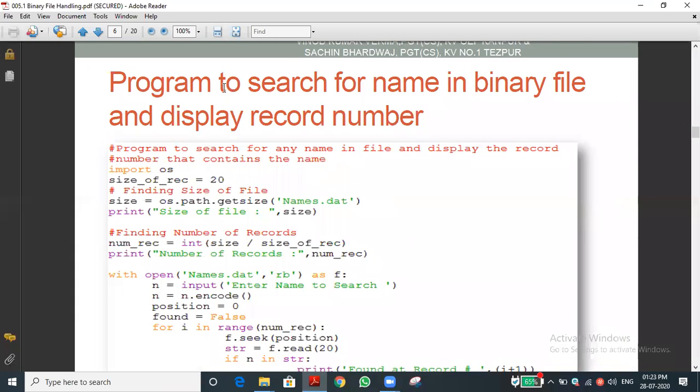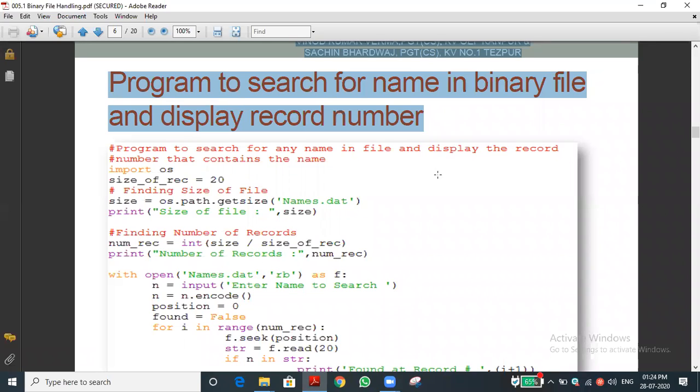Now you can see this is the program to search a name in a binary file and display the record number. In the previous program, what did we do? We gave the record number and got the name of the record, the data which we stored in the record. Now we are giving the name as an input, and then we have to find in which location, which record number, the name is located. Here we give the name as input and get the record number. Have you understood the concept of this program?